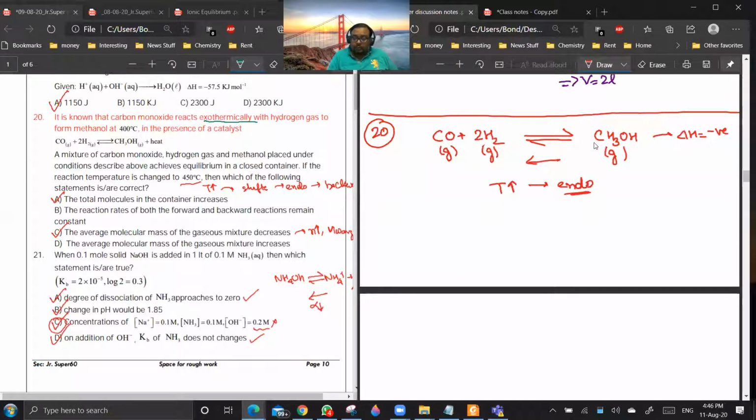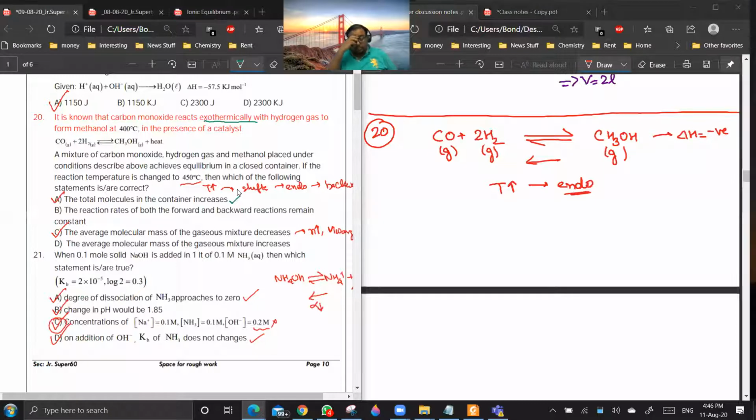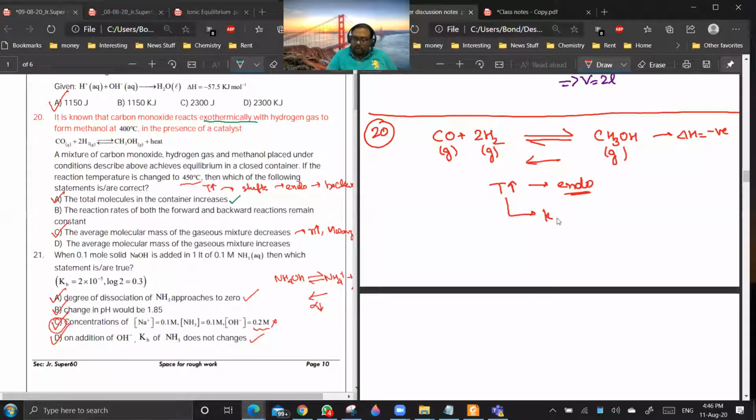Yes, sir. So option A is correct. Okay. Second, reaction rates of both forward and backward reaction remain constant. That is wrong. If temperature increases, then both Kf and Kb also increase. Yes or no? Yes, sir.